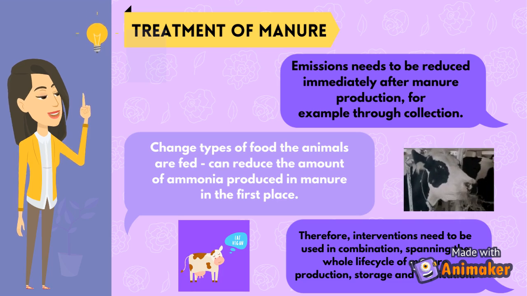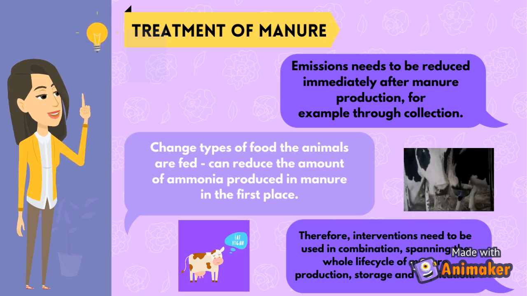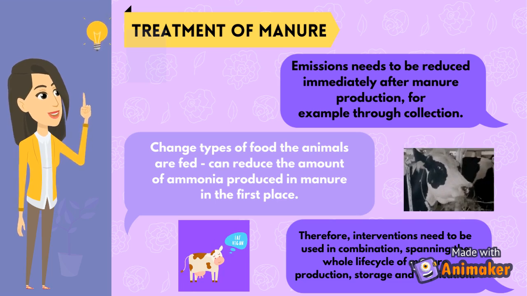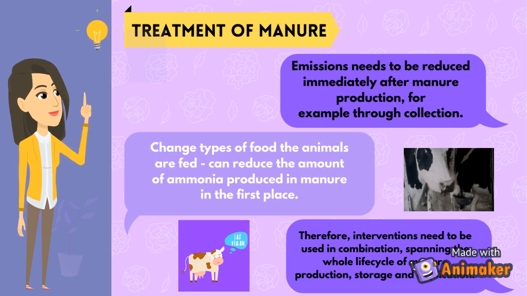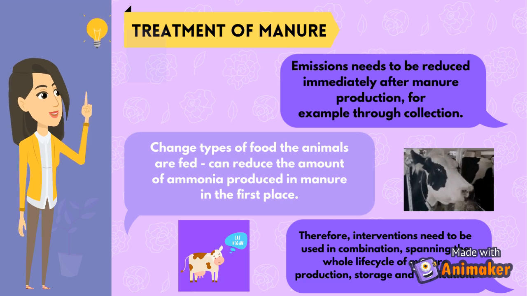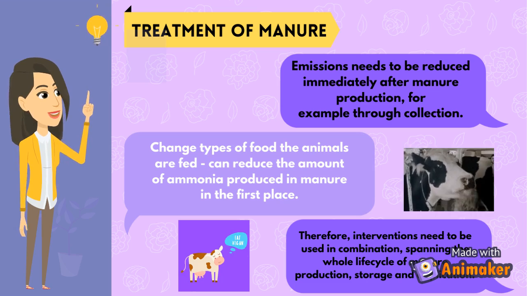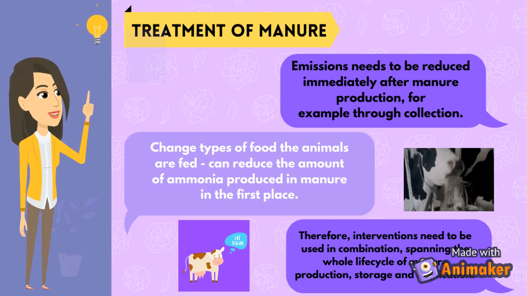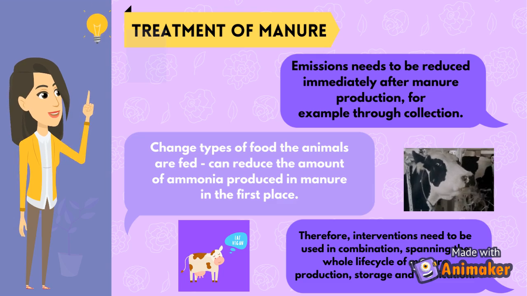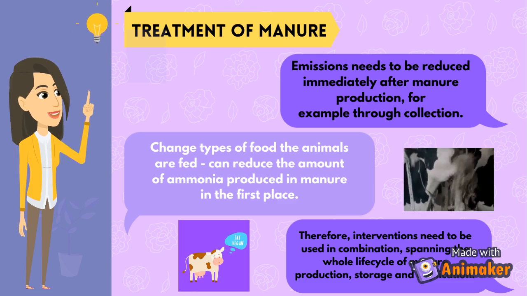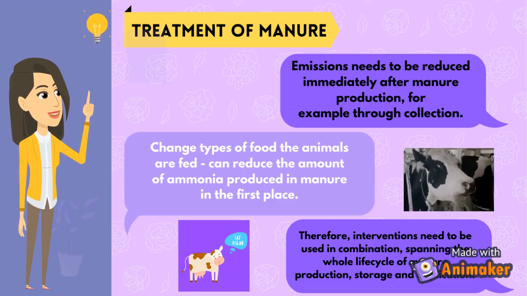Ways to prevent these issues. Emissions need to be reduced immediately after manure production, for example through collection. This also highlights the benefits of changing what types of food the animals are fed, which can reduce the amount of ammonia produced in manure in the first place. Therefore, interventions need to be used in combination, spanning the whole life cycle of manure production, storage and application.